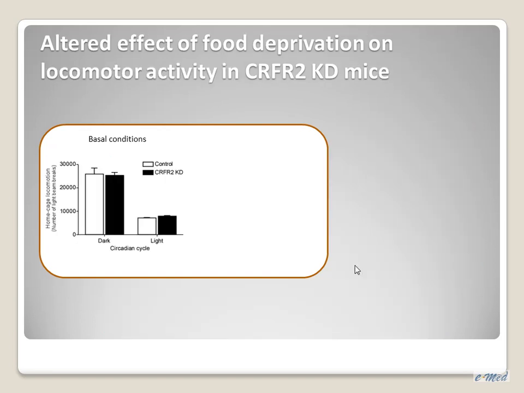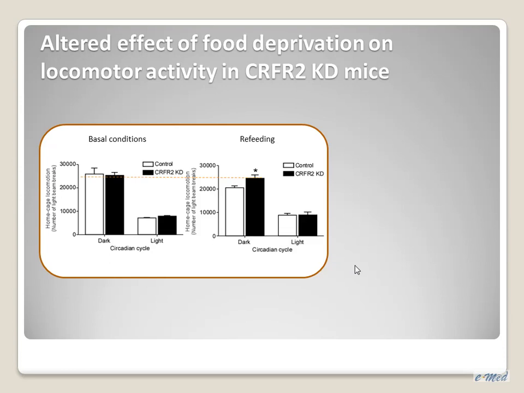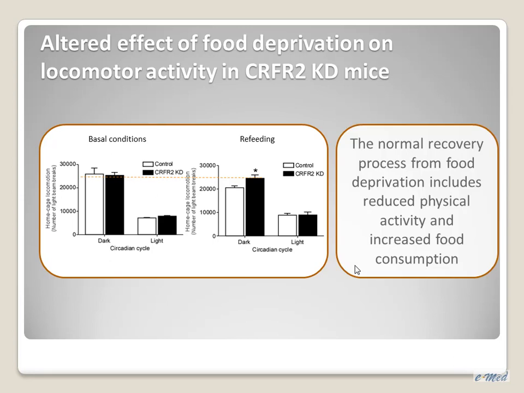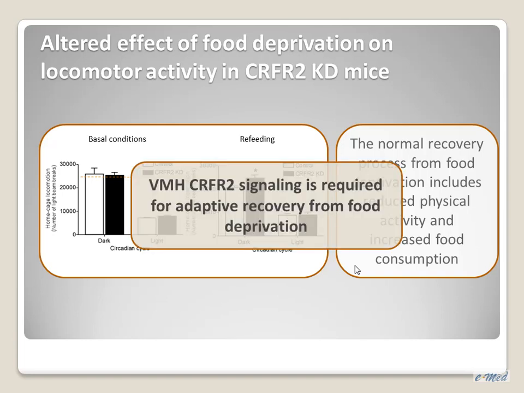When we looked at the locomotor activity, again, we saw no basal differences. However, during the refeeding period, we can see that the control group reduced their activity level, and the knockdown mice maintained similar activity. So from the control group, we can say that the normal recovery process from food deprivation includes reduced physical activity and increased food consumption, which is very intuitive, but this is maladaptive in the CRF2 knockdown mice. So CRF2 signaling in this area is required for the adaptive recovery from food deprivation.